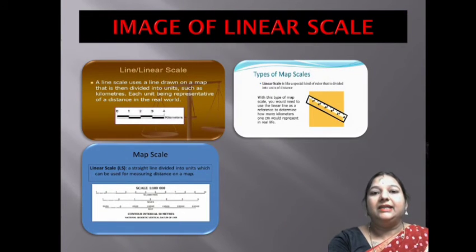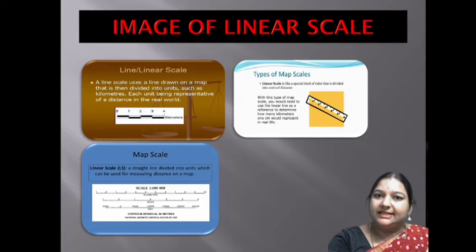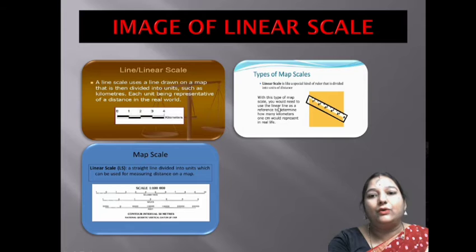You can see the image of linear scale. Look here. The linear scale uses a line drawn on the map that is divided into units such as kilometers, meters. Each unit is representative of a distance in the real world. Or we can say that a linear scale is like a special kind of ruler that is divided into units of distance.